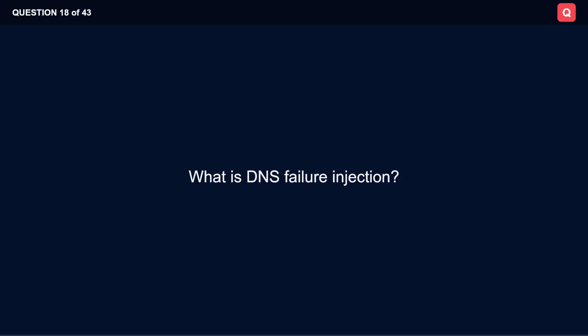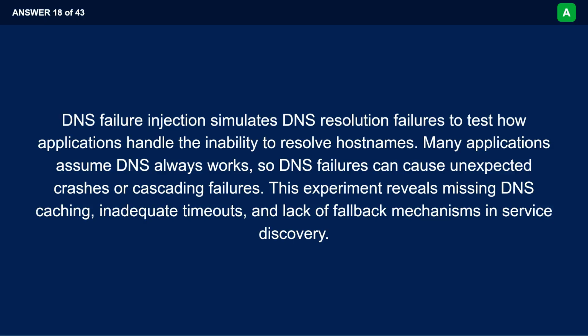What is DNS failure injection? DNS failure injection simulates DNS resolution failures to test how applications handle the inability to resolve hostnames. Many applications assume DNS always works, so DNS failures can cause unexpected crashes or cascading failures. This experiment reveals missing DNS caching, inadequate timeouts, and lack of fallback mechanisms in service discovery.